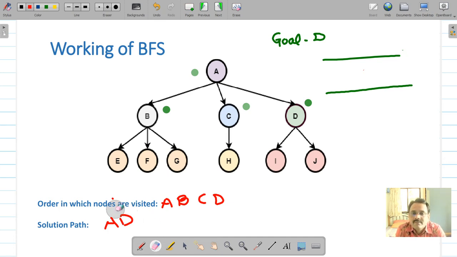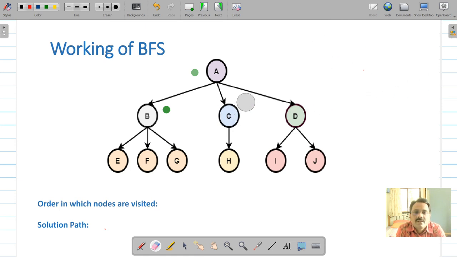Let us take some other example. Suppose your goal node is node I. Let us find out the order in which nodes will be visited. If I is a goal, you are going to start with A, then check B, C, D, then E, F, G, H and I. Right?